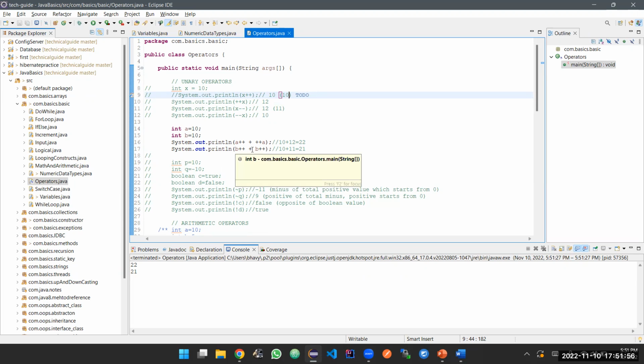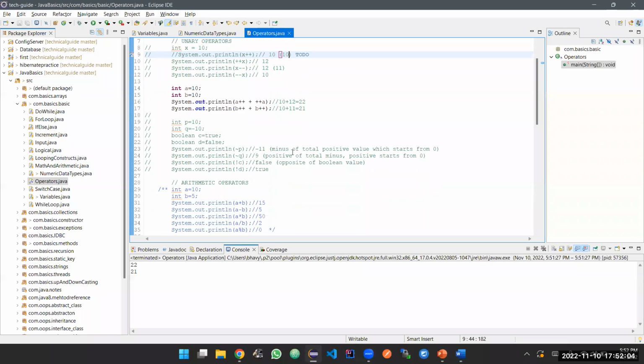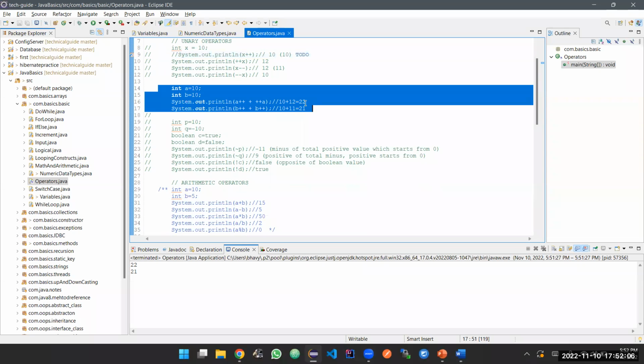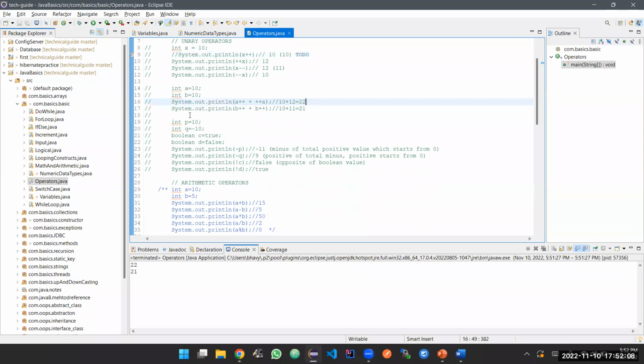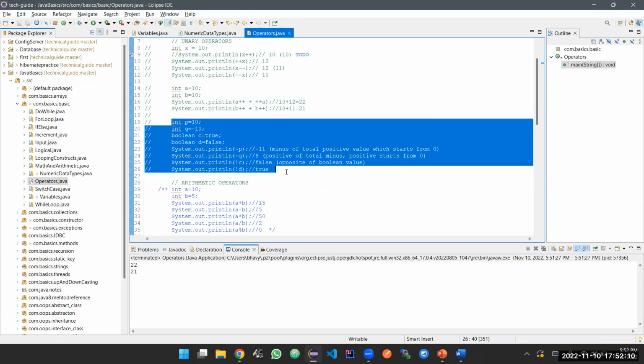Similarly, b plus plus plus b plus plus. So it would be again 10 plus 11, 21. So this is the second way of using the unary operators. This is going to be the third way.